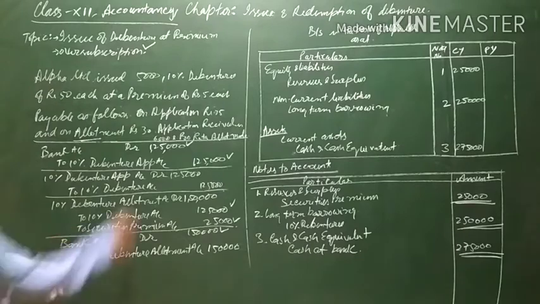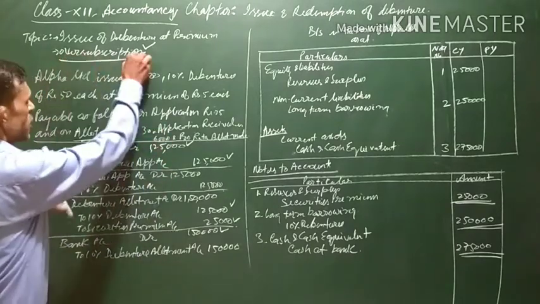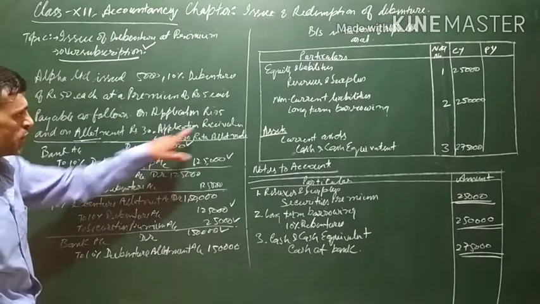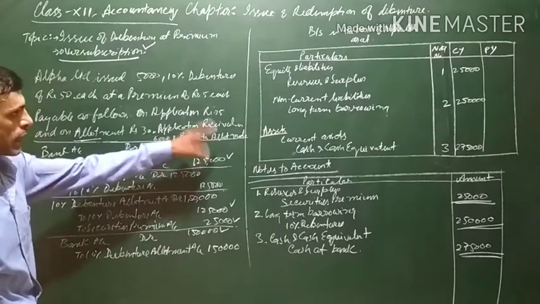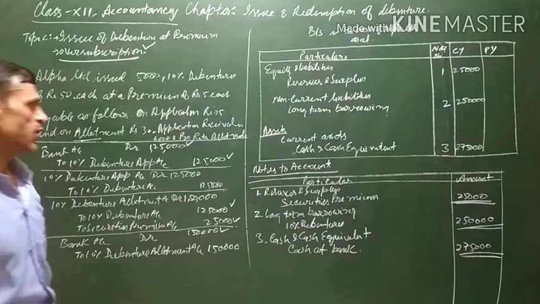Suppose this is the question, then what will happen?